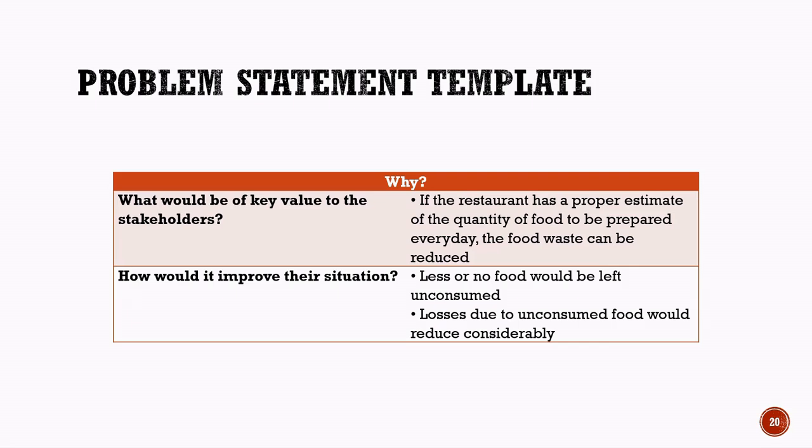This would provide important value to restaurant owners and staff because they would be able to manage food preparation more efficiently. We also examine how the solution would improve the current situation. If the restaurant prepares food according to actual customer demand, less food or even no food would remain unconsumed at the end of the day. As a result, the financial losses caused by wasted food would reduce significantly. This example shows how artificial intelligence can help restaurants make smarter decisions by predicting customer demand and reducing unnecessary wastage.